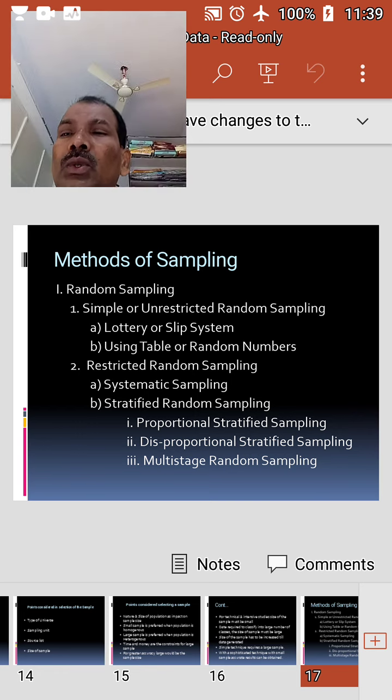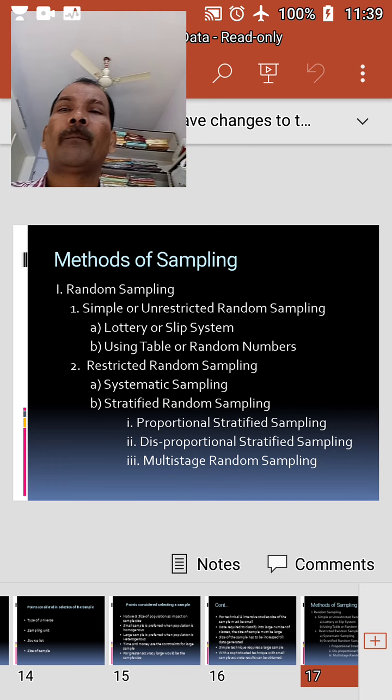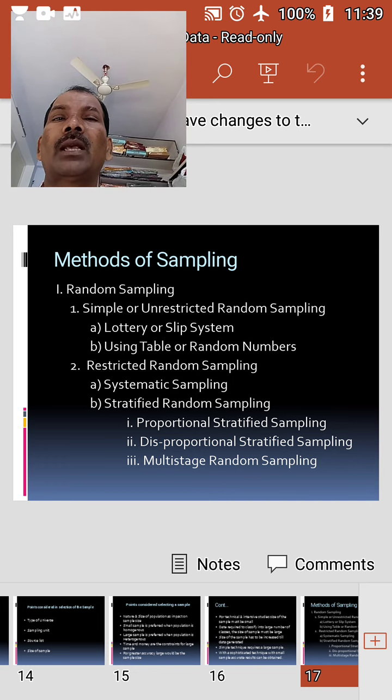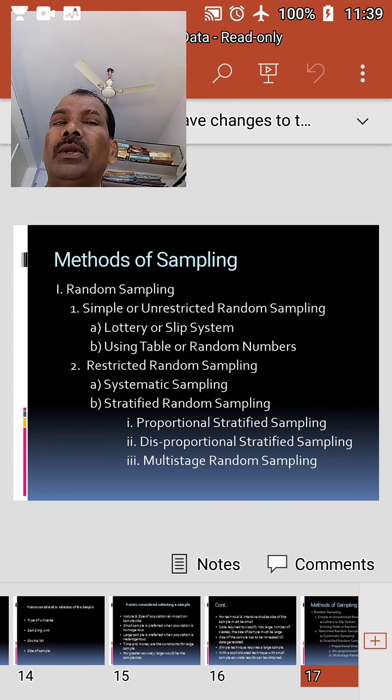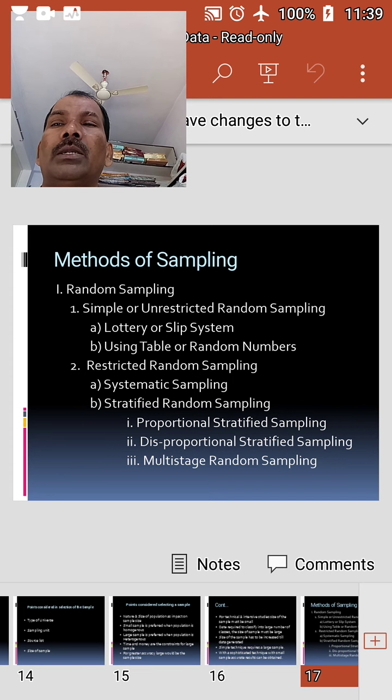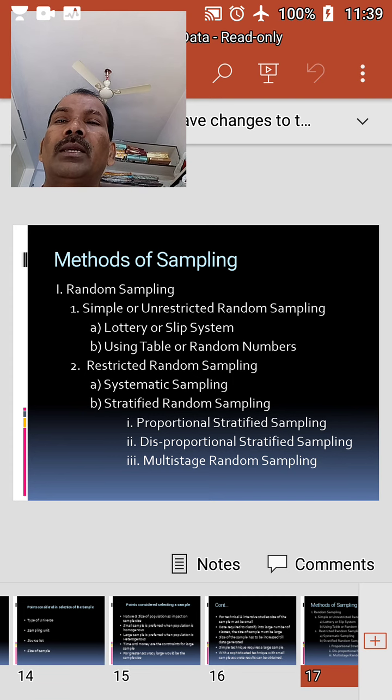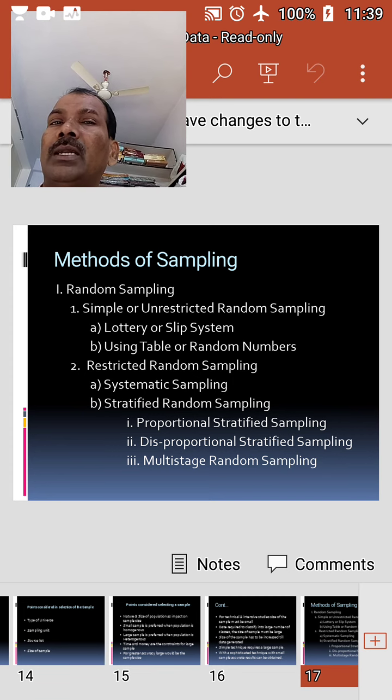However, this method is not suitable when the units in the universe have similar characteristics and similar intervals. In such a case, the sample selected will be less representative and biased. Hence, while selecting a particular unit, it is necessary to examine the characteristics of the specific population units.